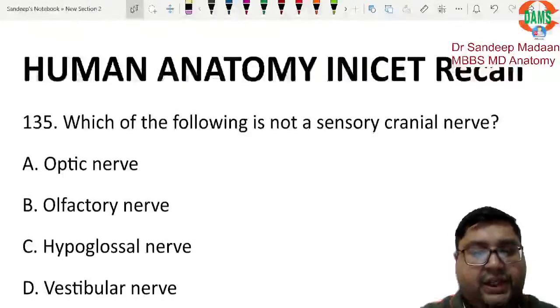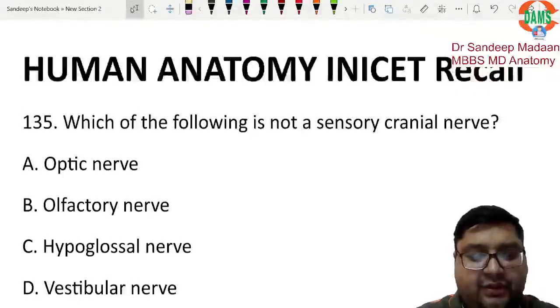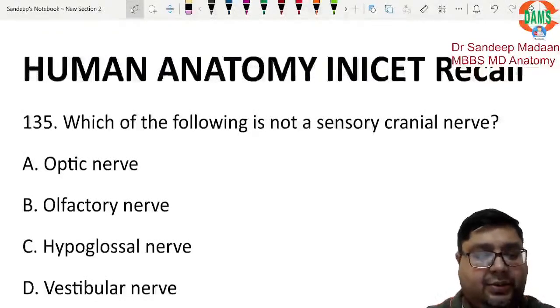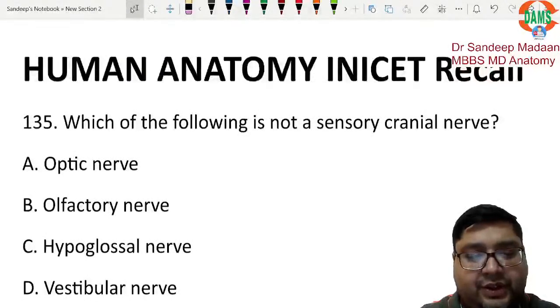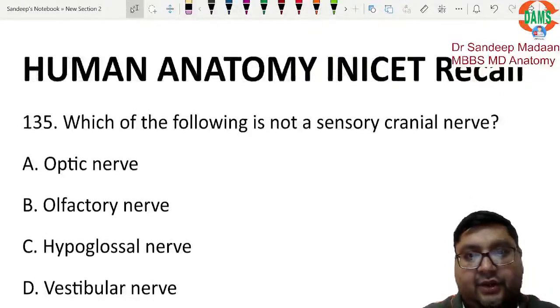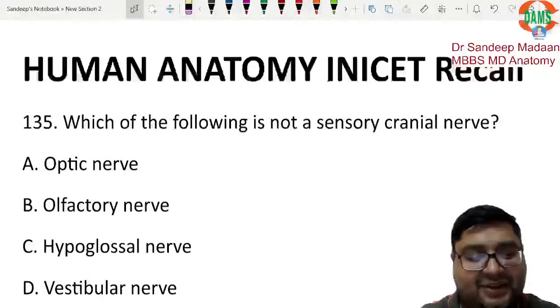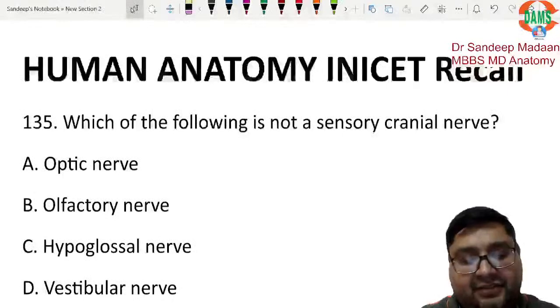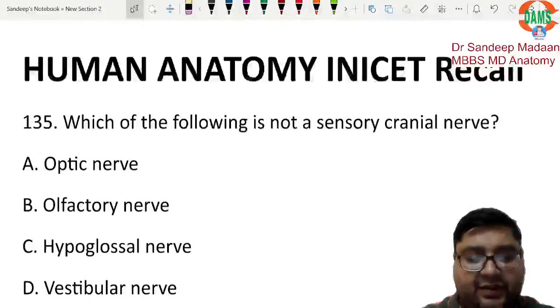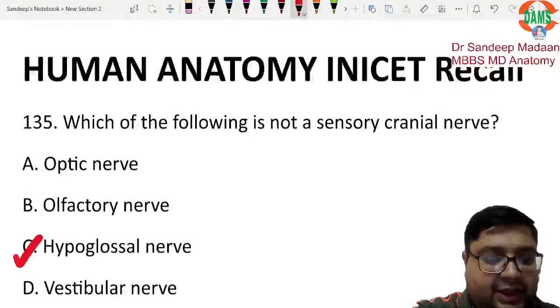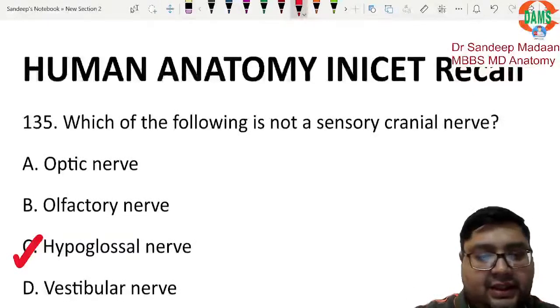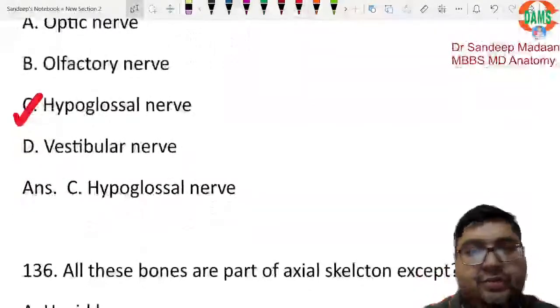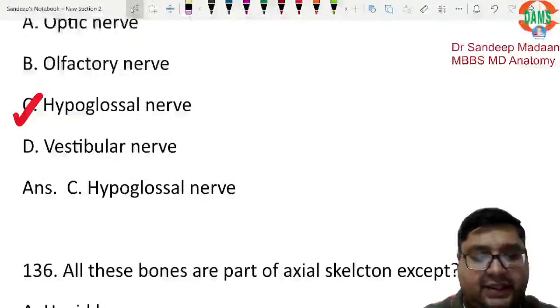Which of the following is not a sensory cranial nerve? Optic, olfactory, hypoglossal, vestibular. What is your answer? So we all know it's very easy question, right? Optic nerve is for the vision, olfactory is for the olfaction, that is sense of smell. Vestibular is a part of the eighth nerve, that is also sensory. So hypoglossal is the straightforward answer, because hypoglossal nerve is nothing but the motor nerve supply. It is going to supply all the muscles of the tongue, right?